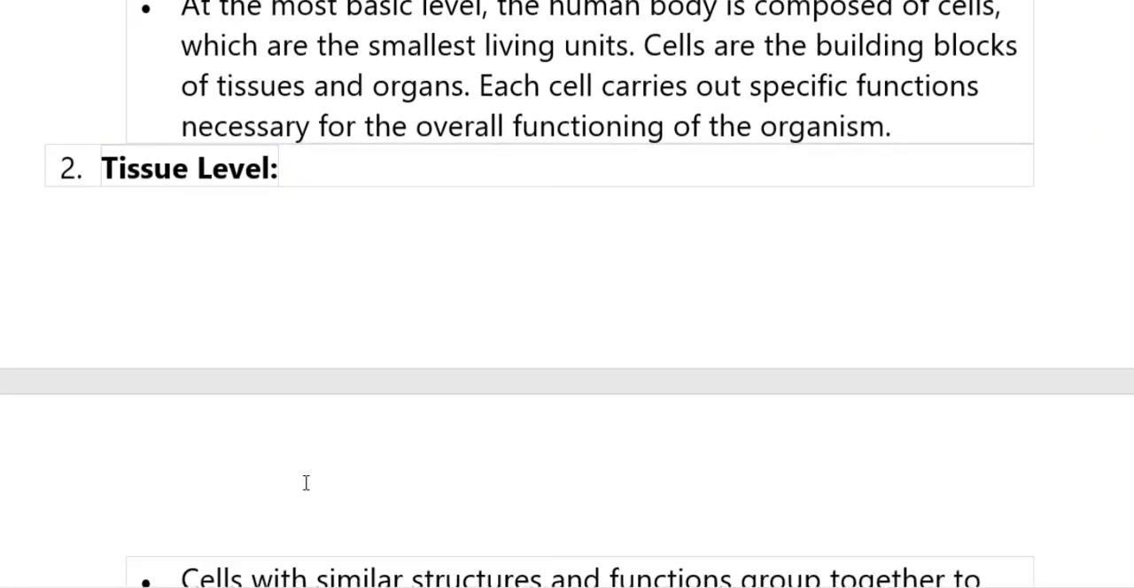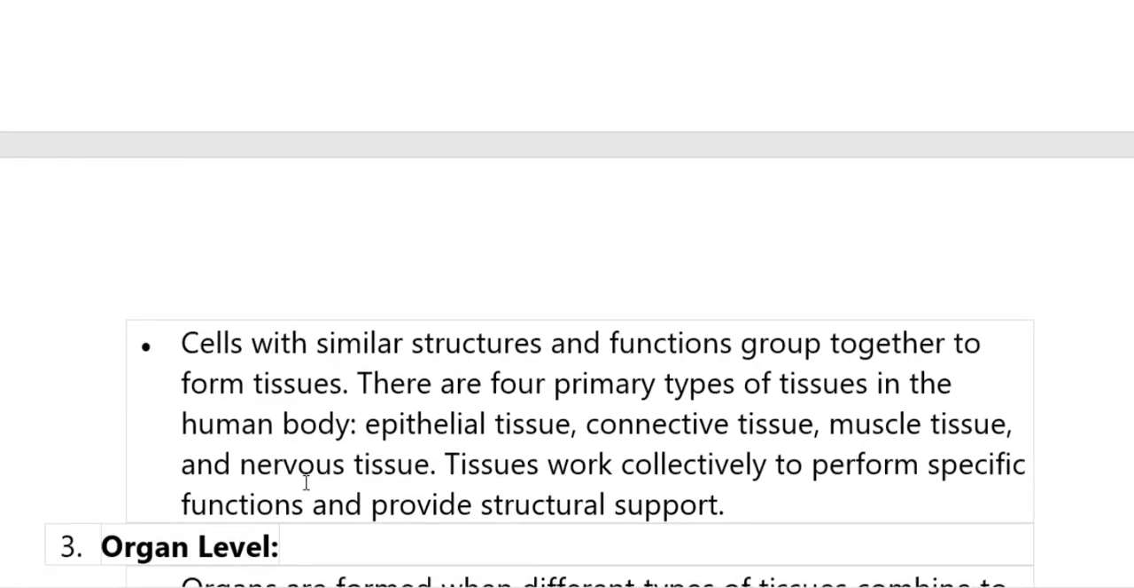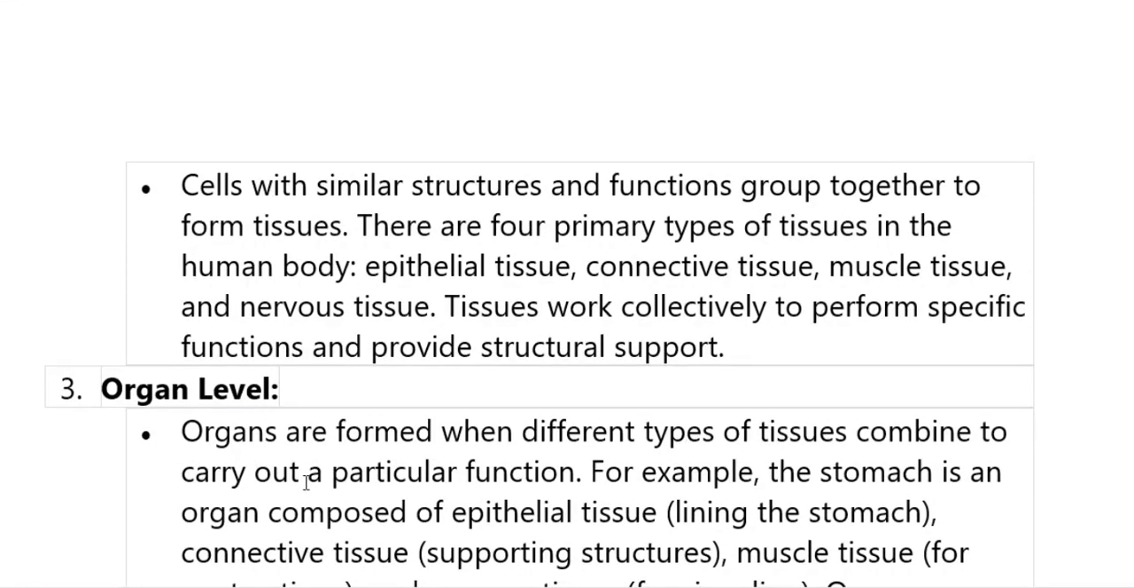Cells are the basic level. Cells make a tissue, tissues make an organ, organs make a system, and systems make a body. These are the step-by-step framework of the body.